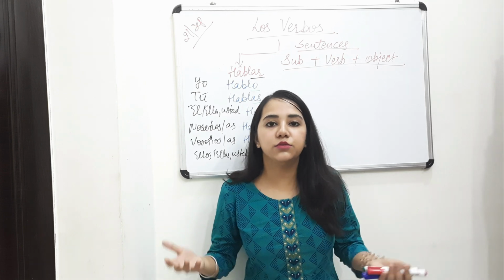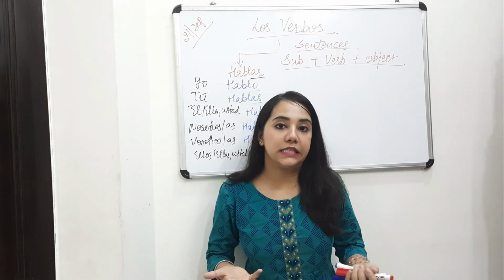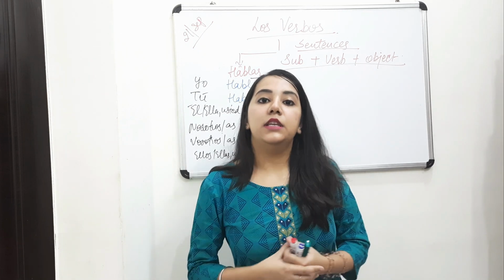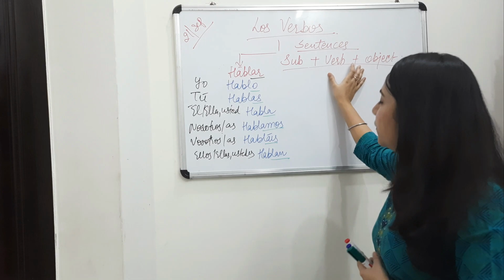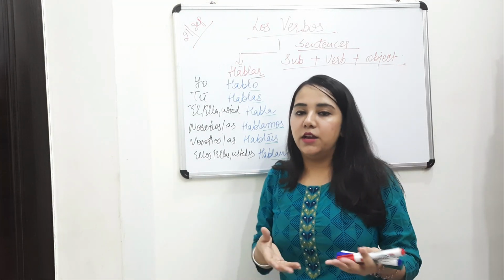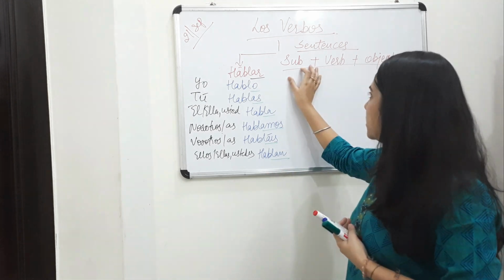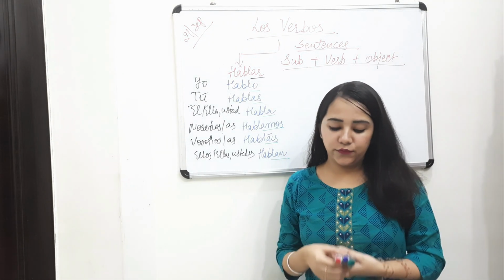What is the use of learning conjugation? Now you are able to make sentences. You can use these verbs to make subject, verb, then object. So this is a kind of formula. Subject, verb, object. Now how will you use it? I will tell you a few examples.